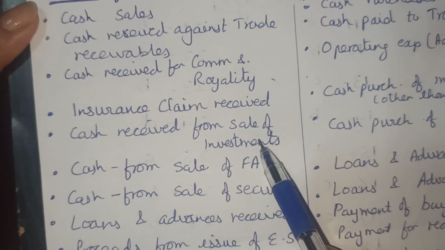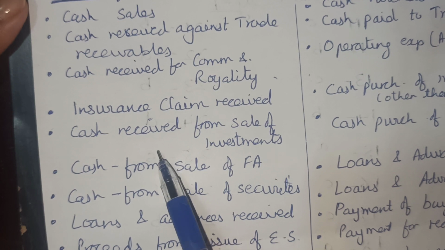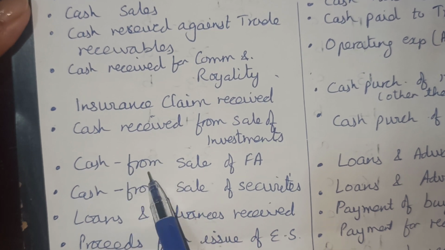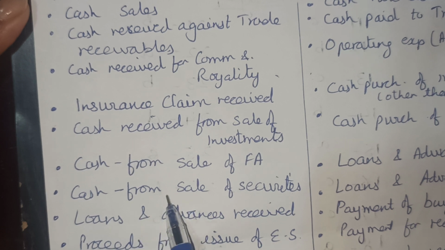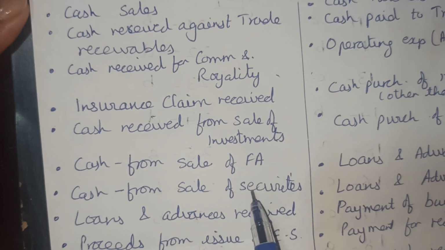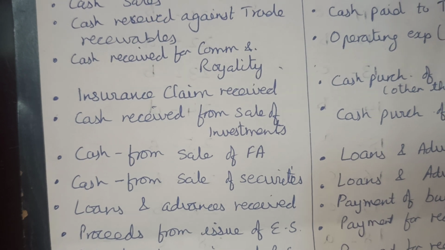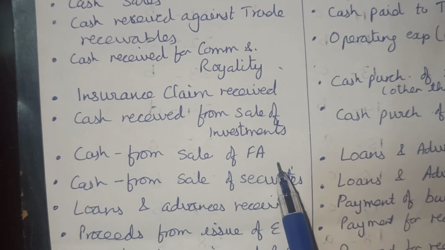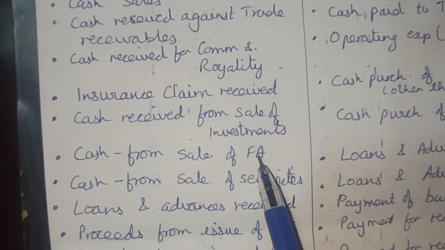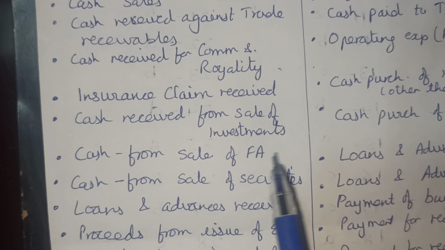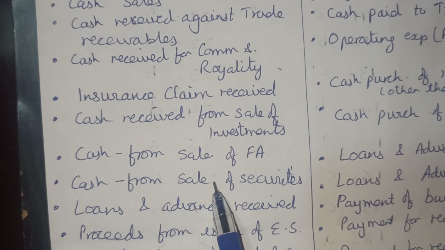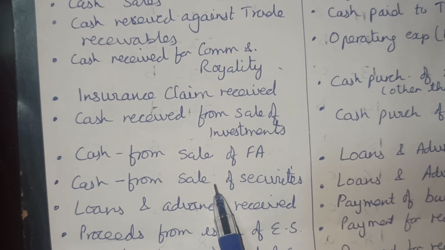Cash received from sale of investment. Cash is getting received, inflow. Cash is received from sale of fixed asset, inflow. Cash is received from sale of securities. That means your securities. We have not yet categorized them as operating, investing or financing, children. We have just sorted out whether it will result in inflow or outflow. Wherever we are selling something, that is always inflow.